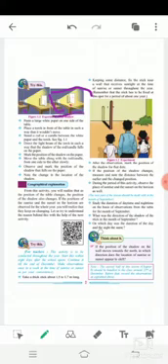Here is one more table and the torch is kept on it in such a way that it wouldn't move. When you keep this torch, it should not move, it should be steady.